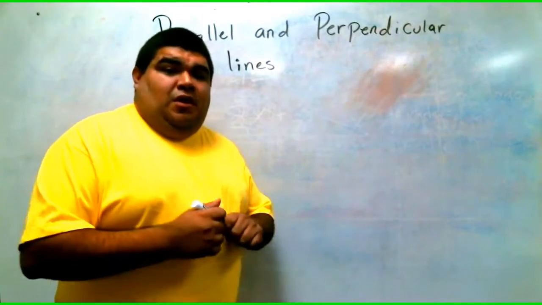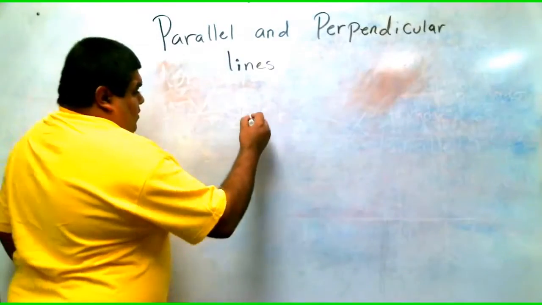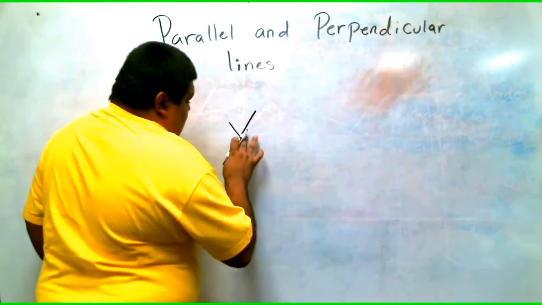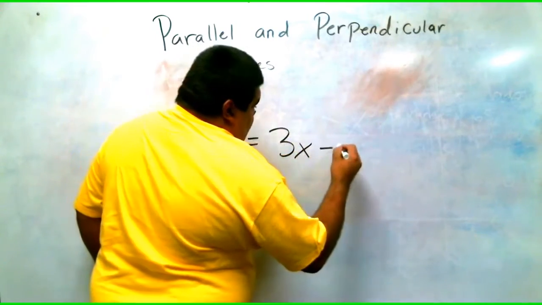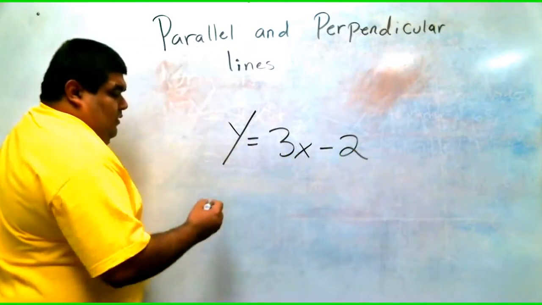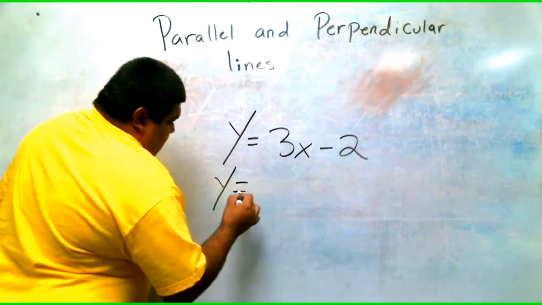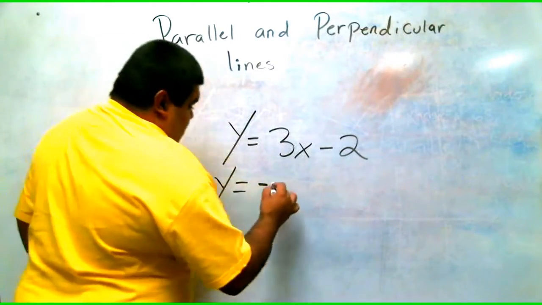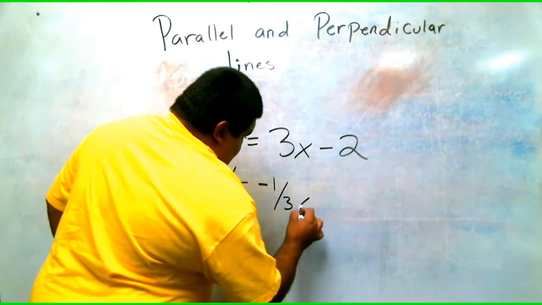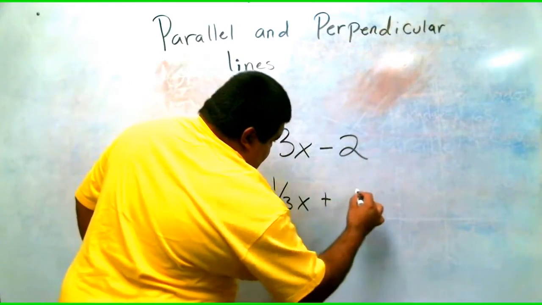So now let's move on to perpendicular lines. Our equations are y equals 3x minus 2 and y equals negative 1/3 x plus 4.